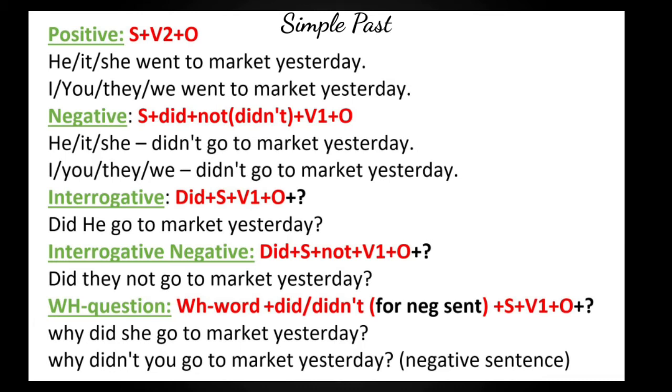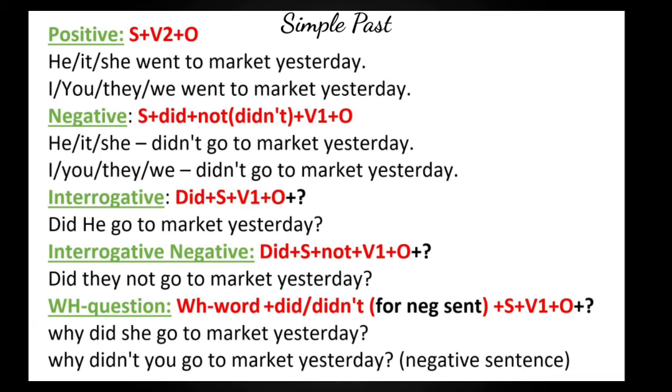Now for the next, interrogative sentence. For these, we have to use did first and then subject, then V1 plus object. So for this sentence, did he go to market yesterday?